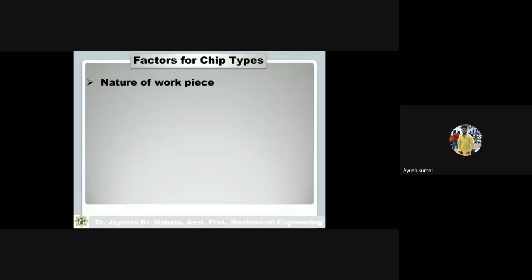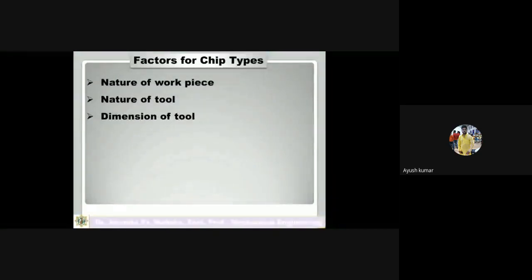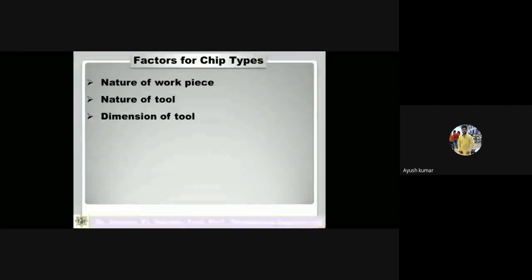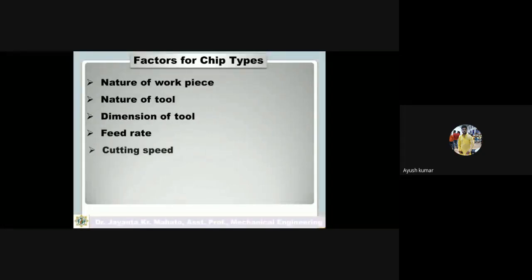Now factors for chip types. These factors will determine what type of chips will form. Nature of the workpiece: is it brittle or ductile? Nature of the tool: what type of tool will be used, sharp tool or not sharp tool? Dimensions of the tool, feed rate, cutting speed.